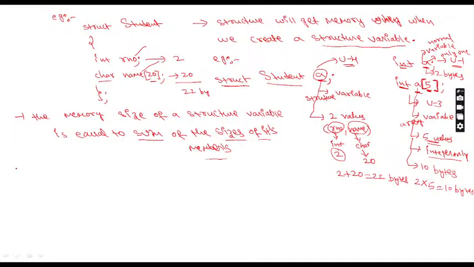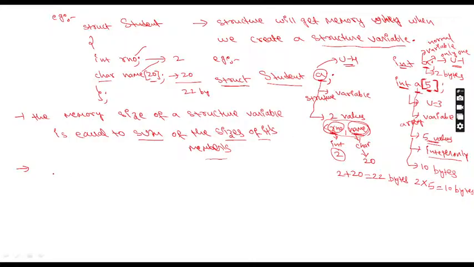Okay, so after writing this, one more last point which we are going to discuss. The one more point is now, sir, out of what is the total memory size? 22 bytes. So when I store any roll number, two values we are going to store. Yes or no? Variable is only one, but how many values are we storing? Two values. So when I enter roll number, where will the roll number be stored? In roll number variable only. When I enter name, where will the name value be stored? In name only.